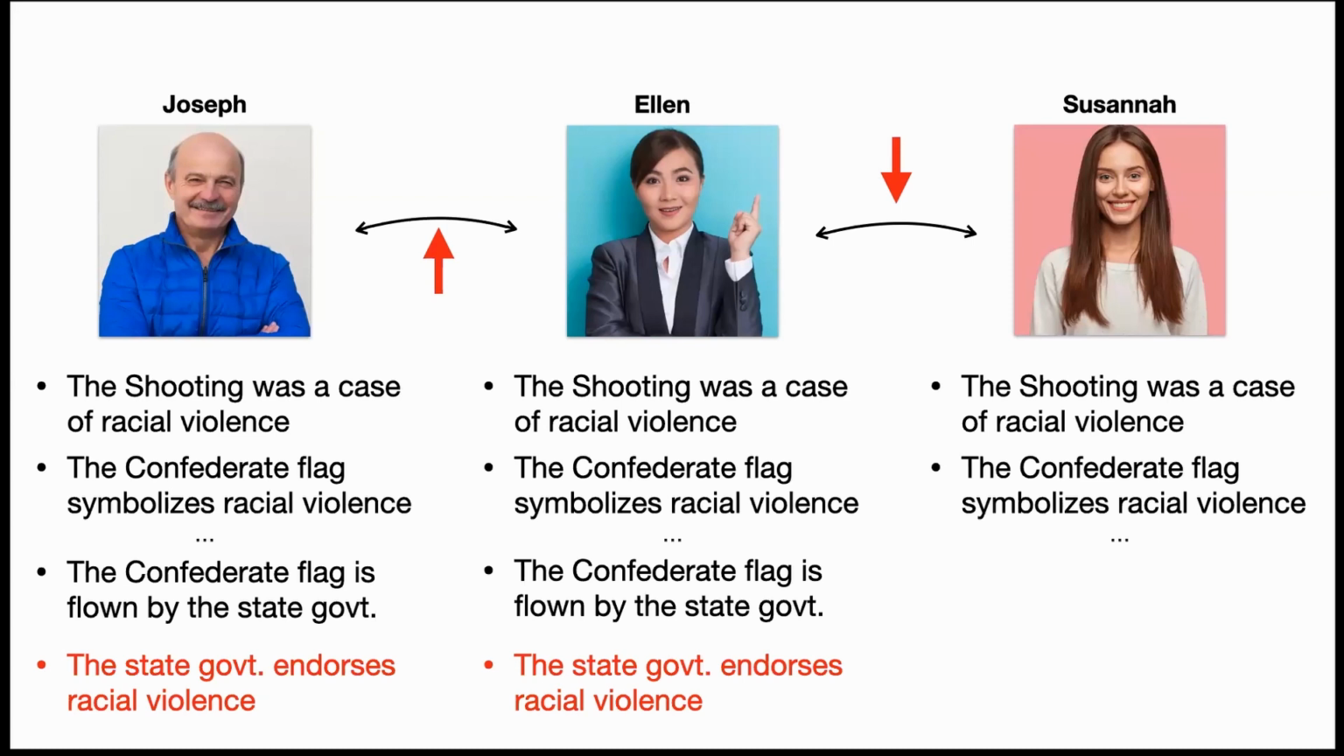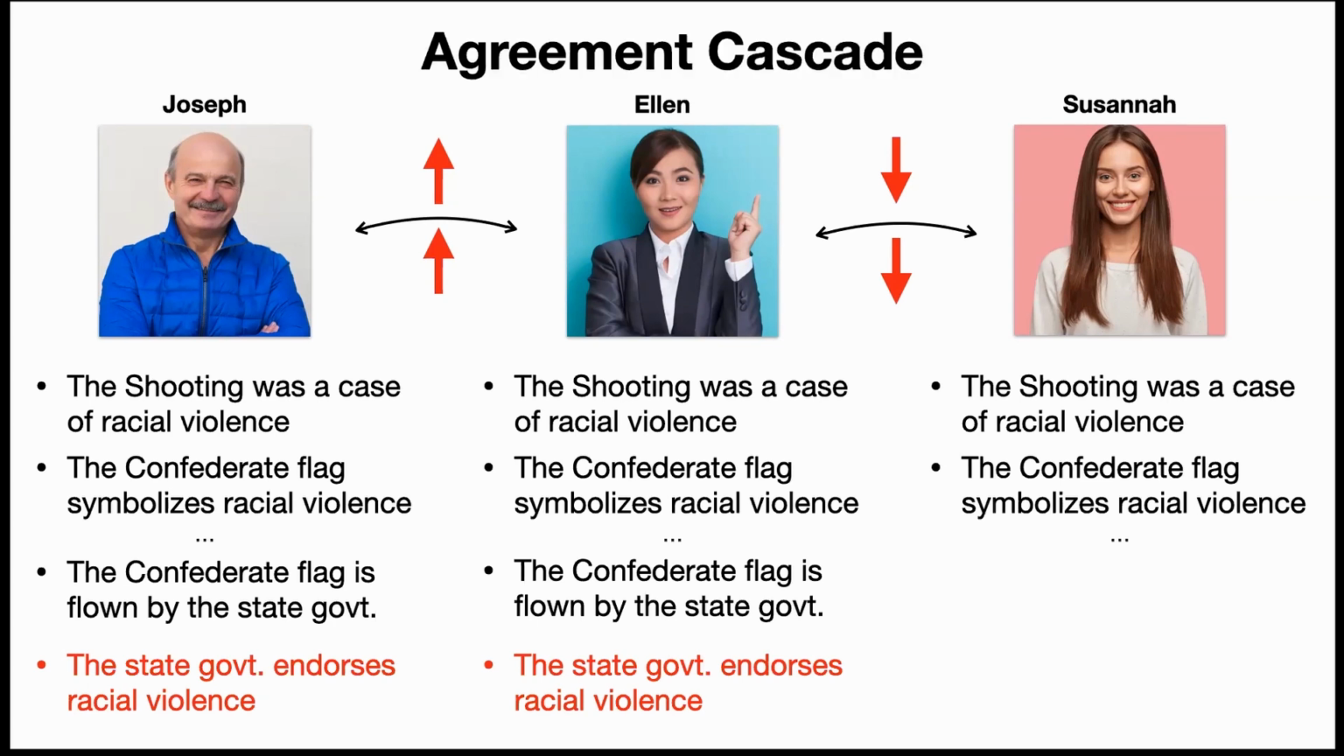So what's happened here is that as Joe and Ellen have become more similar, they've started to behave in the same way with respect to new information that they're exposed to. And so again, they're more likely to become even more similar, and their dissimilarity with Susanna is again amplified. And so what we have is this cascade where the more similar individuals are to one another, the more likely they are to behave in a similar way going forward and become similar again.